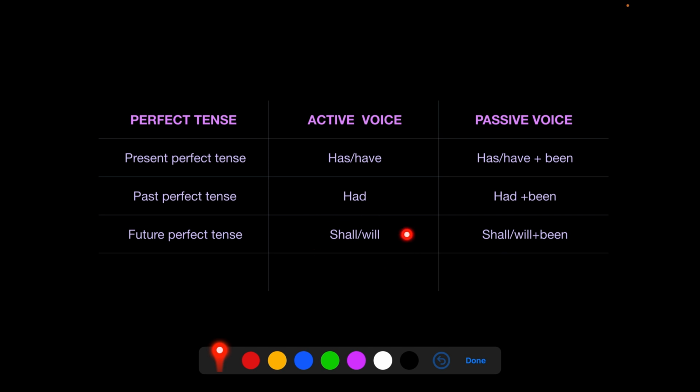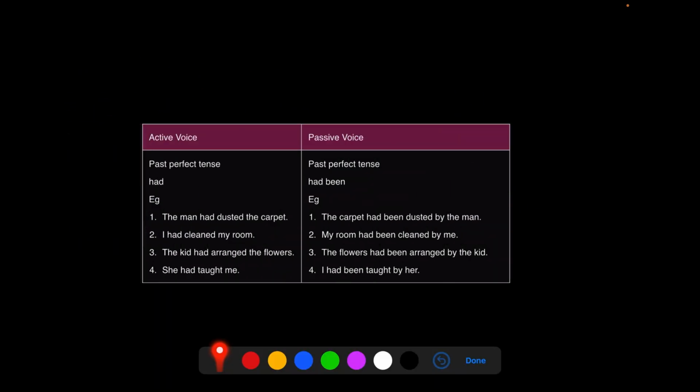Now here, whether to write shall or will, see in old English, they used to use the word shall for first person, like I shall, we shall. But in modern English, people don't use it. But if your school or your teachers insist, then you be careful about that. Otherwise, will is okay. So let us just get on. I've given you examples of all the tenses, so there will be no confusion, I'm sure.